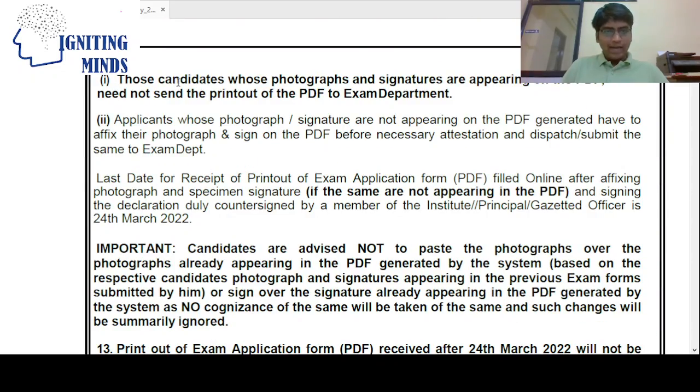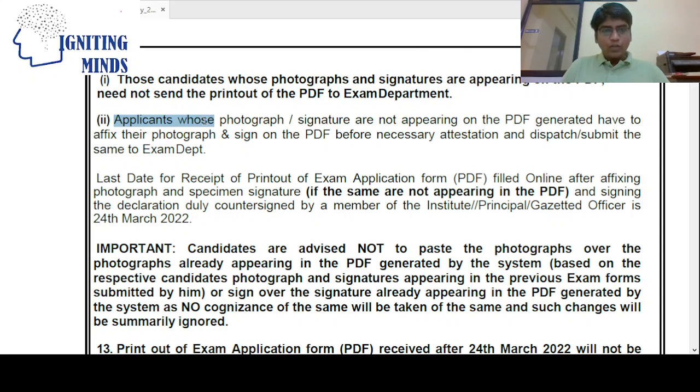Those candidates whose photograph and signature are appearing in the PDF need not send their printouts to the exam department. The PDF need not be taken, attested, and dispatched to the exam department.